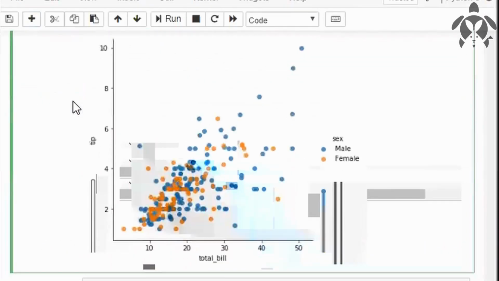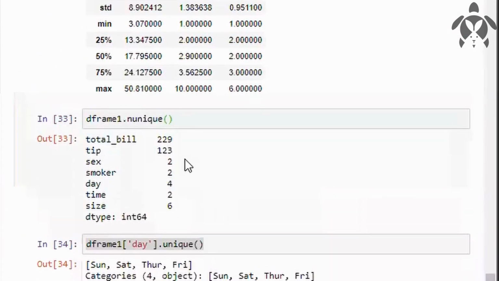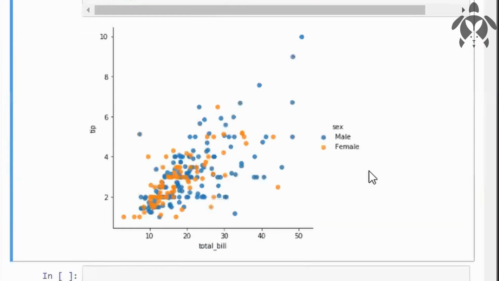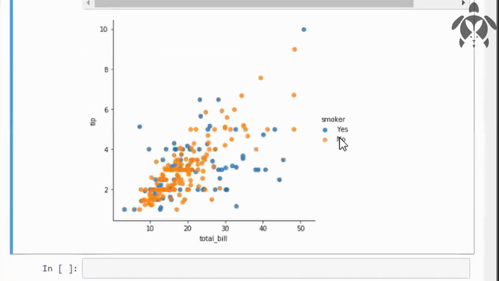For doing that, like we have seen here, right? We have used sex here. We'll use smoker here. We have used day here. Time also you can use. Just wait, let me change this. Smoker here. So you can see the people who don't smoke are more, and the people who smoke are less here.